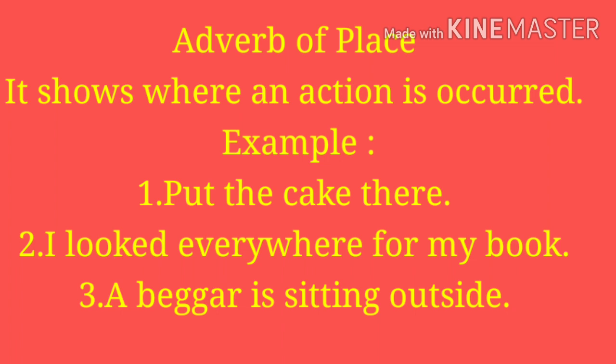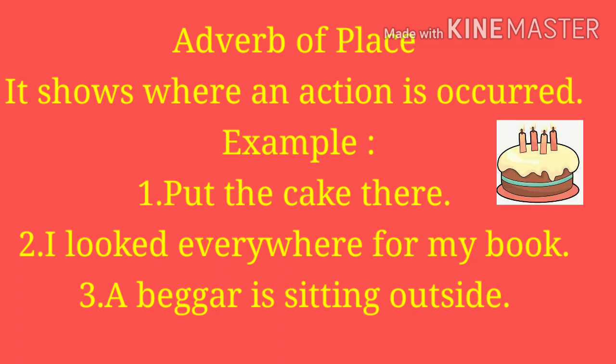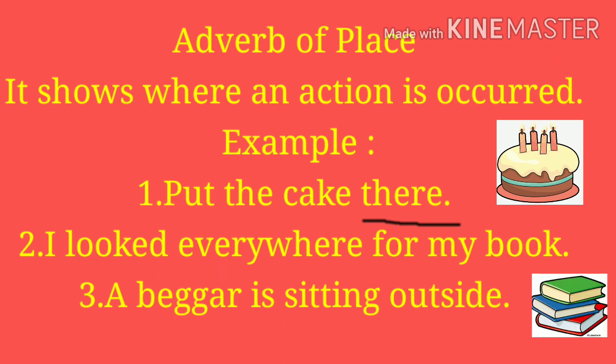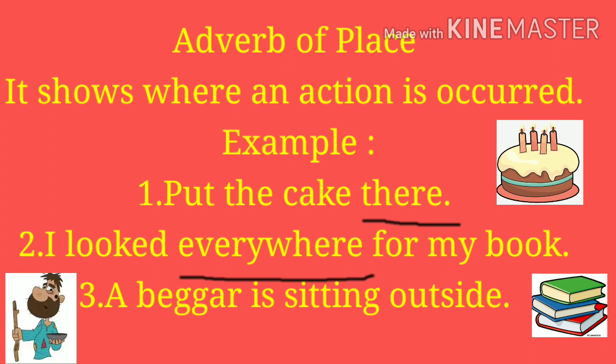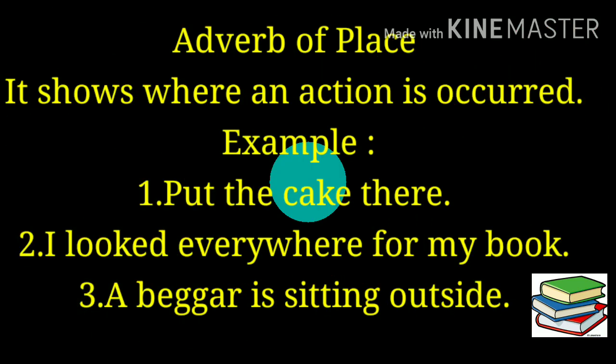Now the second one is adverb of place. It shows where an action is occurred. Example से समझते हैं. Put the cake there. Where the cake put? There. So there is an adverb of place. I looked everywhere for my book. Where I looked for book? Everywhere. So everywhere is an adverb of place. A beggar is sitting outside. In this outside is also adverb of place. Where is beggar sitting? Outside. So there, everywhere and outside are adverb of place.